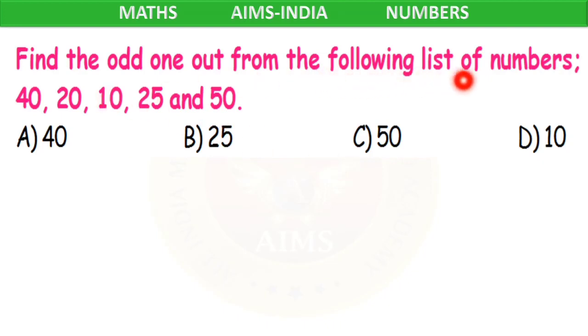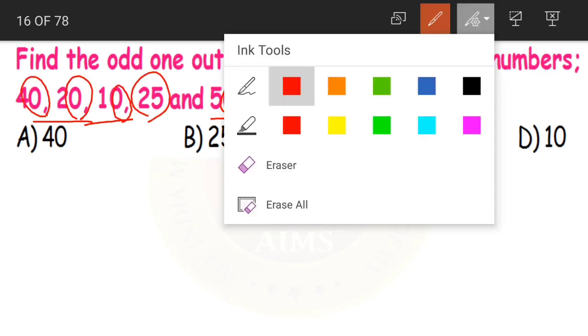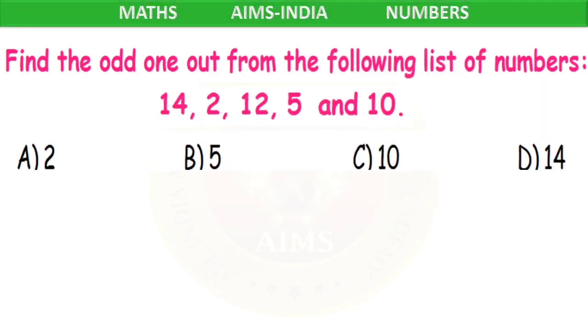Coming to question number 2. Find the odd one out from the following list of numbers: 40, 20, 10, 25 and 50. If you look at the options, these four numbers are having zeros in their ones place. But 25 is not having 0 in the ones place. So what is our odd number here children? 25.